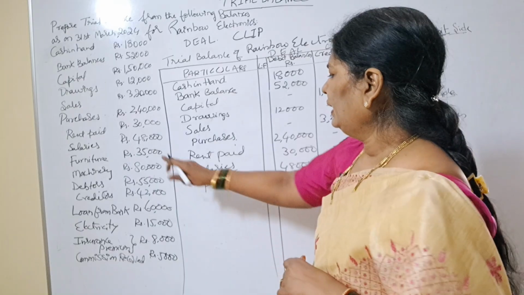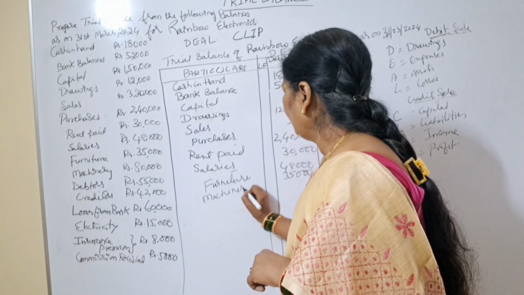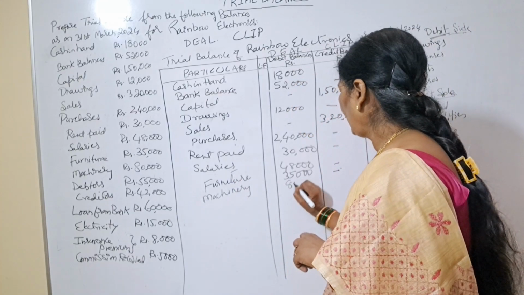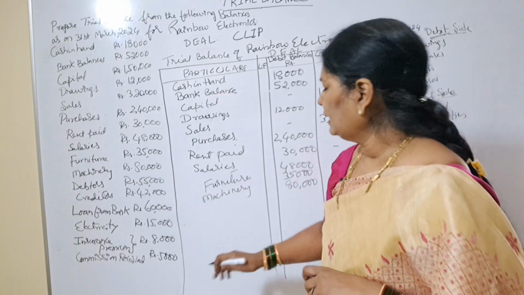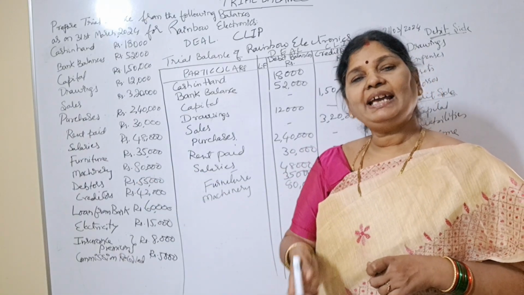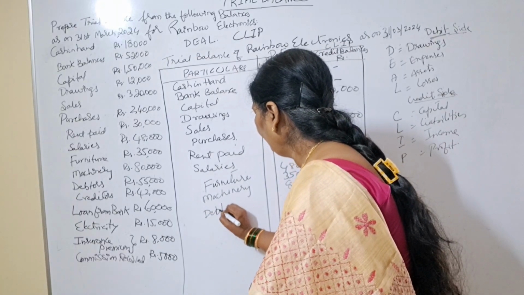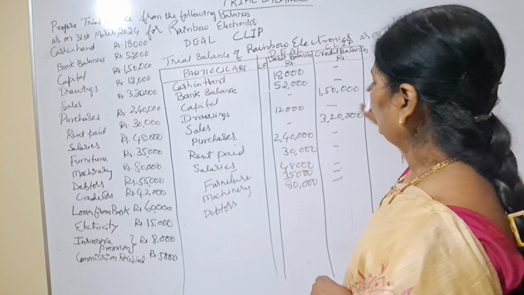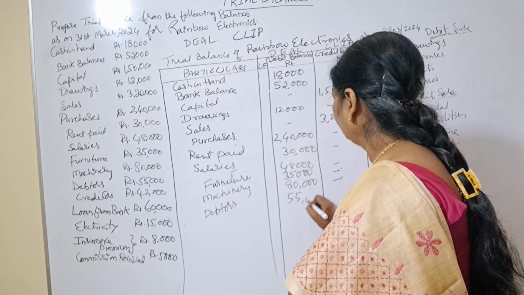Put a dash here. Next, machinery. Machinery is also our asset. So assets will come under the debit side. How much is machinery? 80,000. Dash. Next, debtors. Debtors means our current asset. We'll write debtors on the debit side, where we write assets. So 55,000.